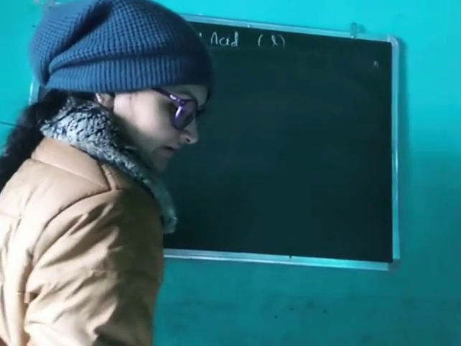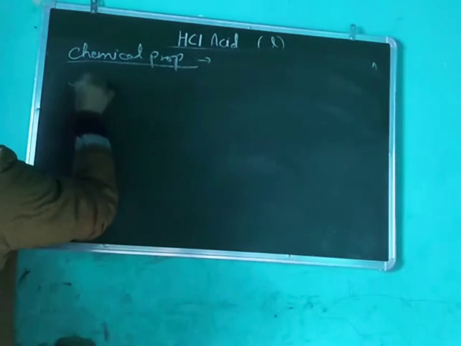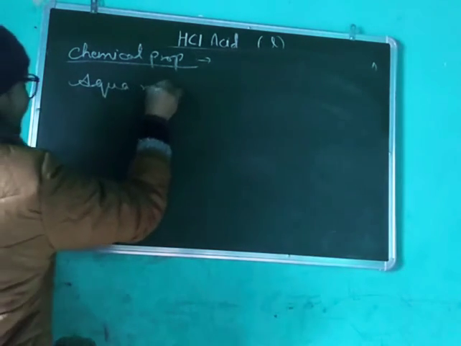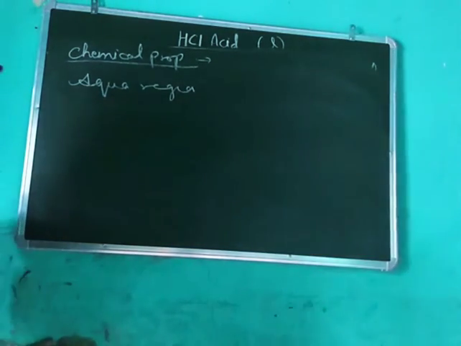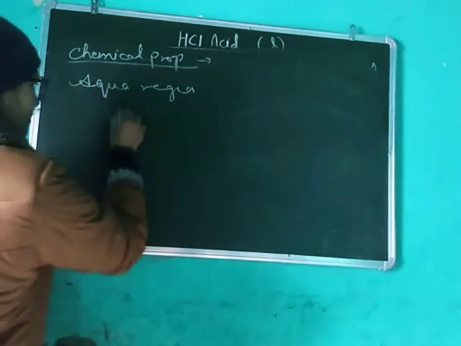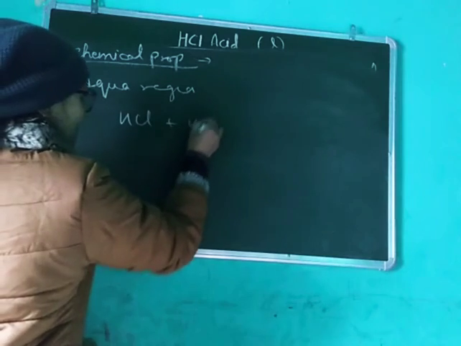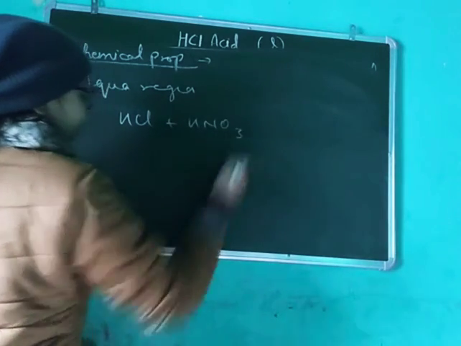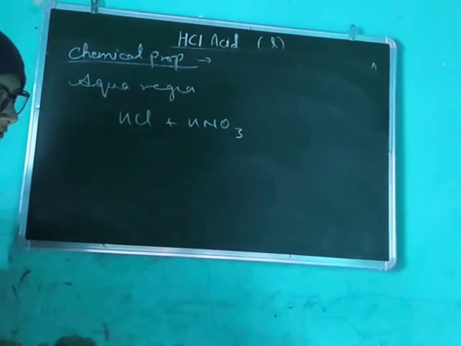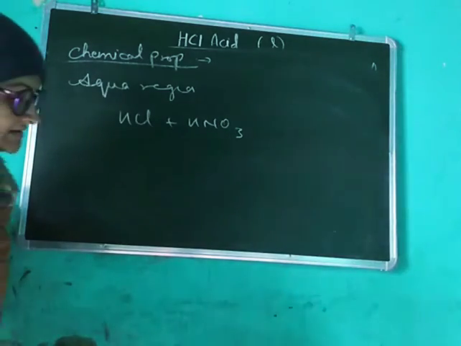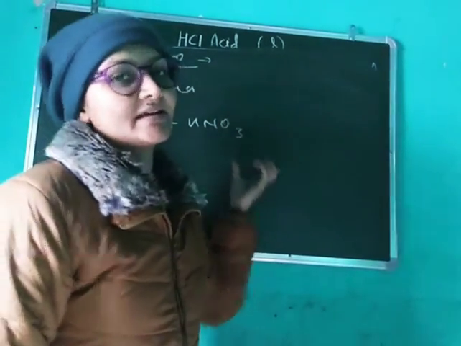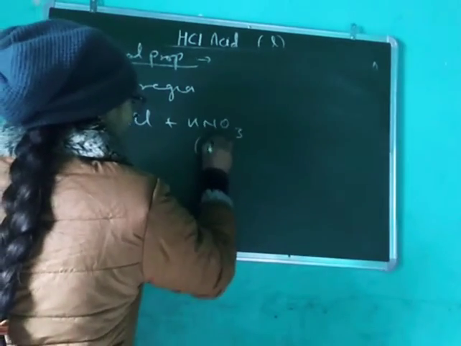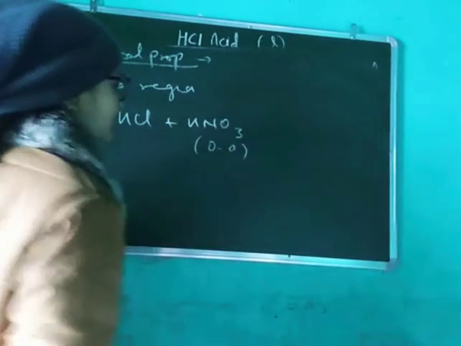There is one term, aqua regia. Aqua regia is a mixture of HCl plus HNO3. HNO3 means nitric acid. Nitric acid is itself an oxidizing agent.